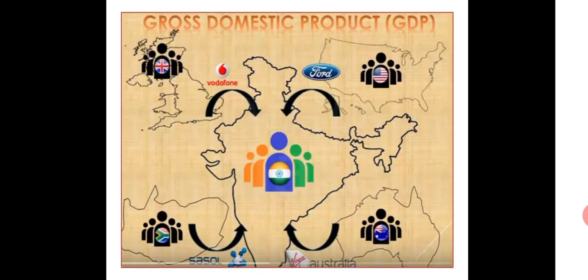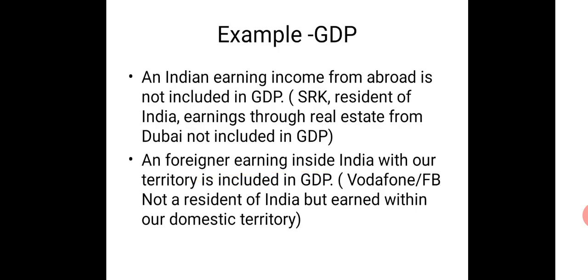What does this image indicate? Suppose there are MNCs like Vodafone, Ford and all coming to India and producing. They have their own showrooms and their own plants in India, which come within the domestic territory of the country. Will it be included in GDP? Yes, because whatever they produce, they are producing within the political boundary of the country. So their income will also be included in GDP. I can explain it with another example.